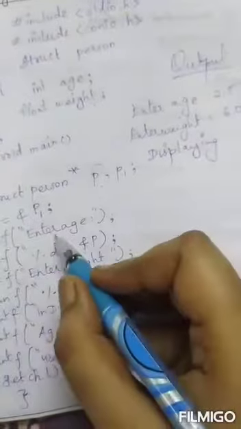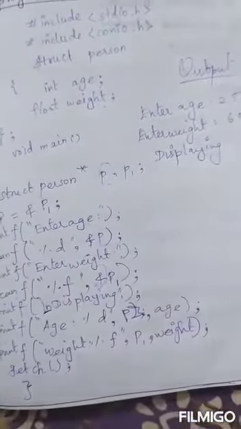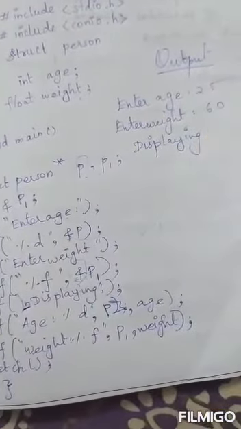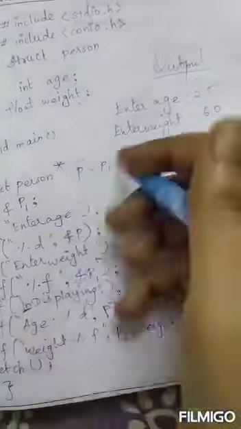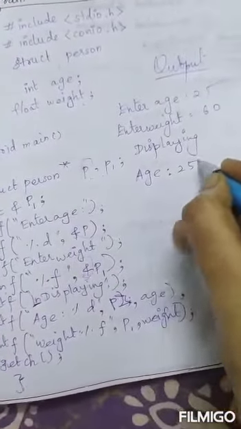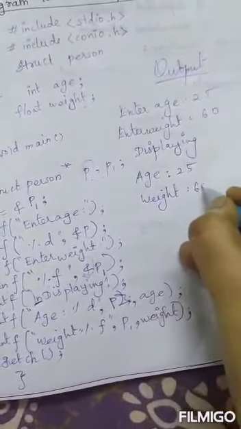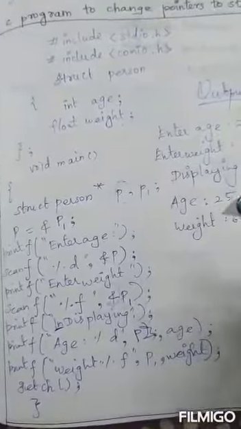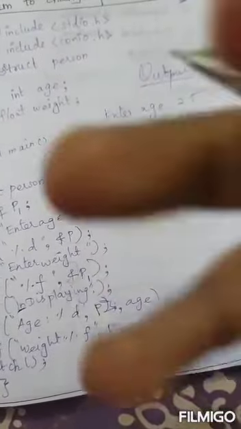That's why we use this \n inside these printf statements. This \n makes the statement be displayed on the next new line. So that's why we give that \n, and the displaying line shows. Next this statement appears, age colon, again the value 25, then weight colon, it goes and fetches the value and again displays it. So that's all. And in this program we can give 60.00, as it is a float value.